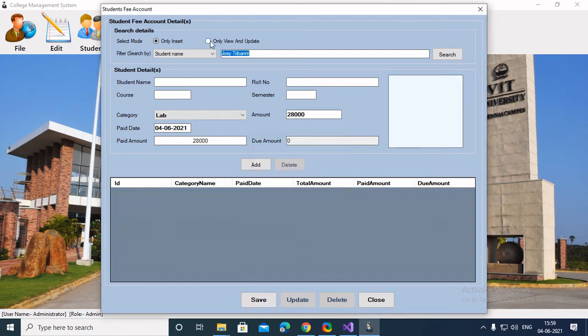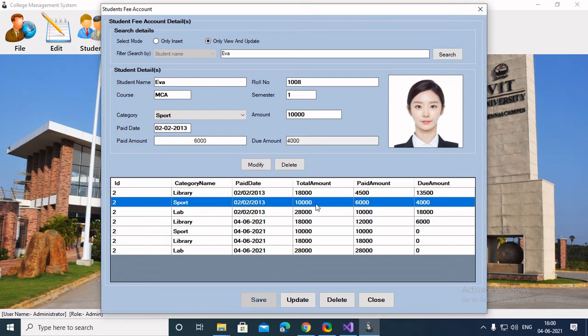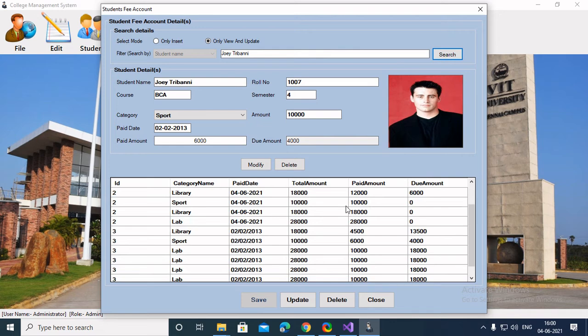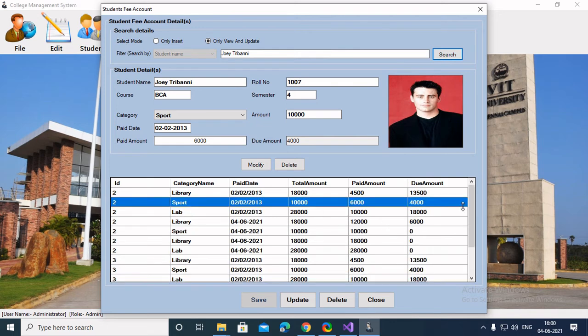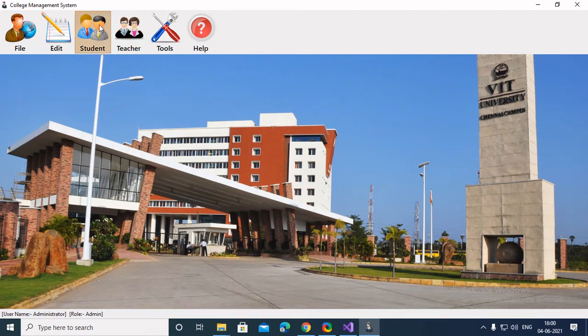As you can see, I have now updated the records of both the students. Here is the list of what Eva paid, and also you can see the records of Joey. You can basically see the whole record, but it will highlight the record which we recently deleted or manipulated. So as you can see, this was the basic fee structure.